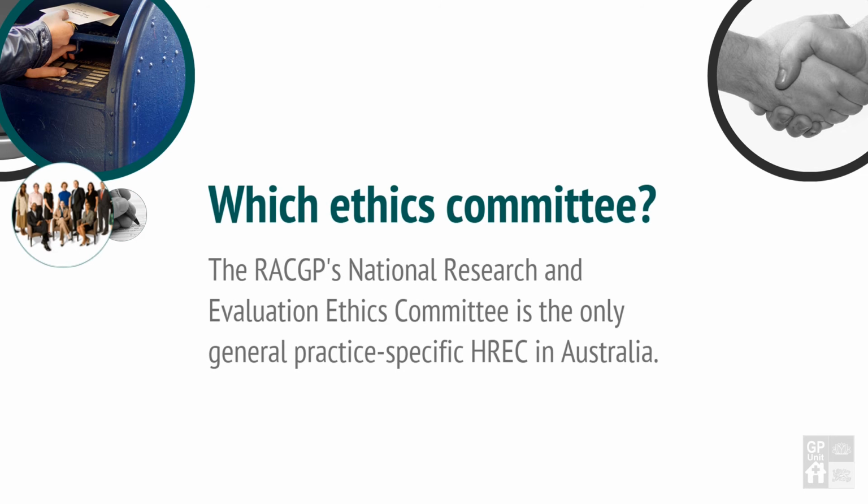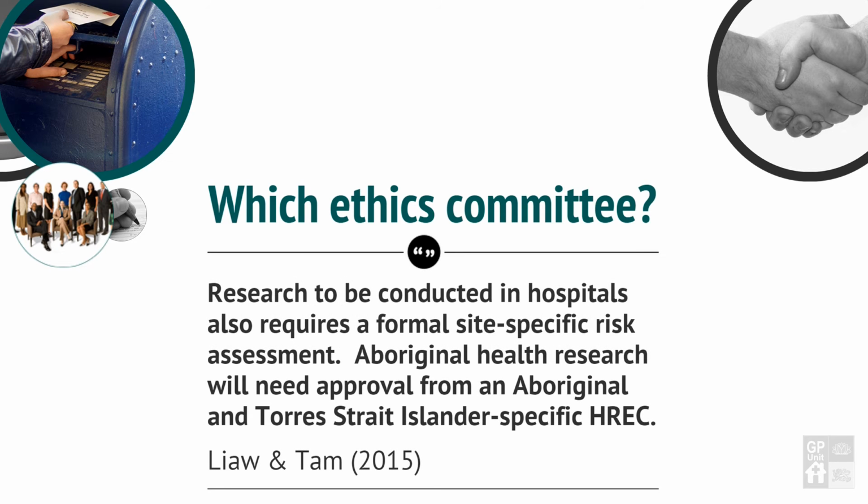Next section is on submitting ethics approval applications. So 5. Which ethics committee do I submit to? The RACGP's National Research and Evaluation Ethics Committee is the only GP-specific human research ethics committee in Australia. Generally, research conducted in or about general practice should have ethics approval from the NREEC. GP researchers who are affiliated with a medical school can potentially seek approval from university ethics committees. Of note, some research may need approval from specific ethics committees. For instance, research conducted in hospitals will need a site-specific approval from the Hospital Ethics Committee.